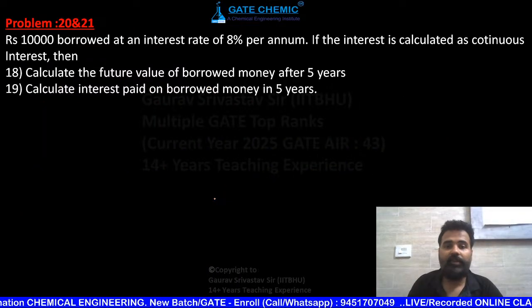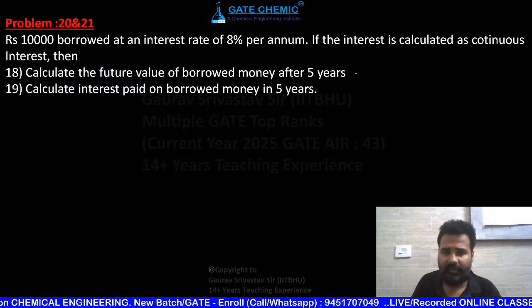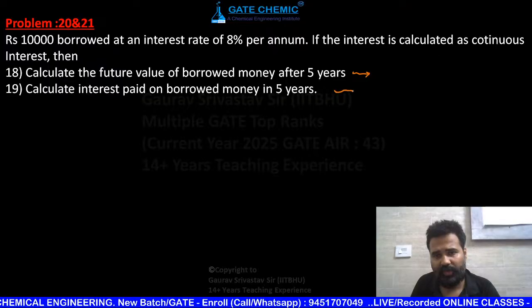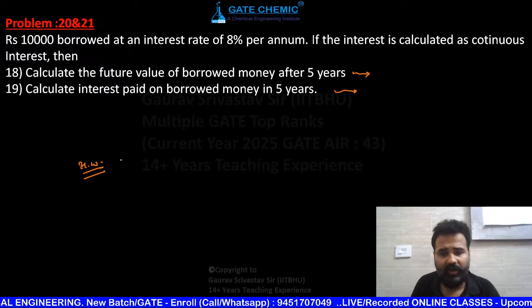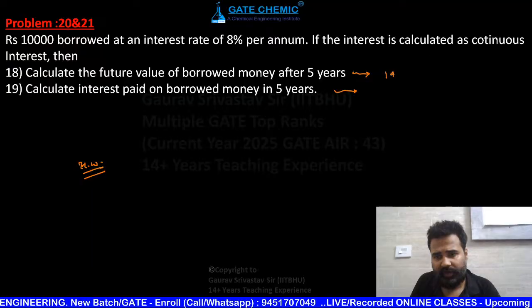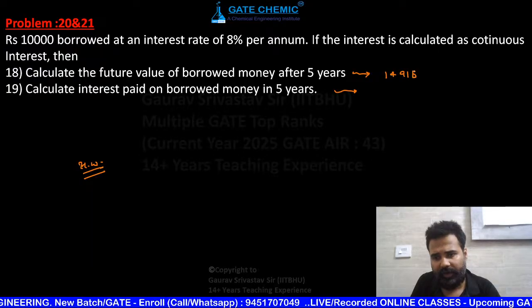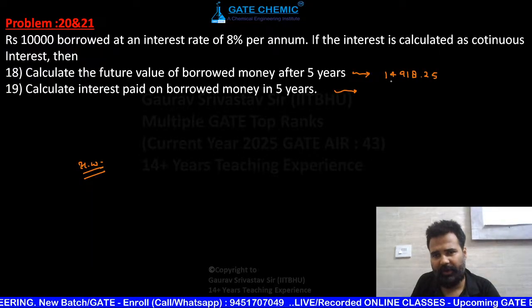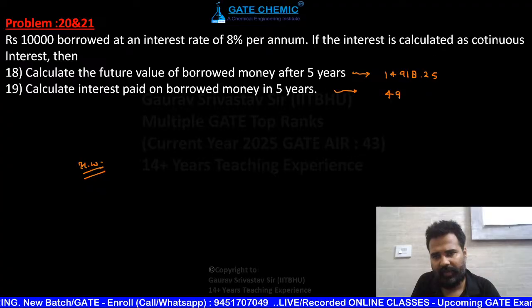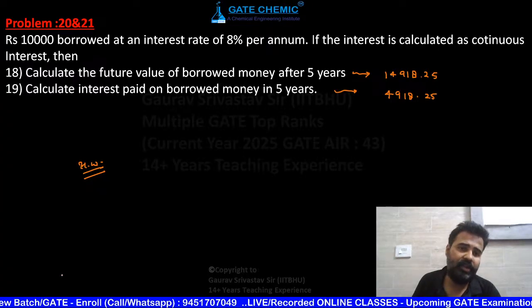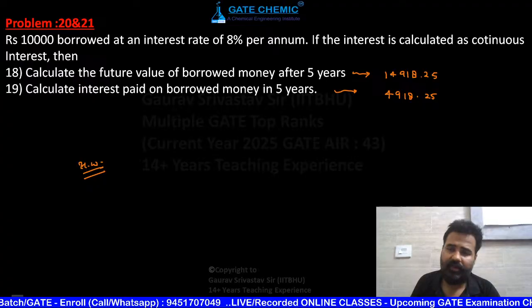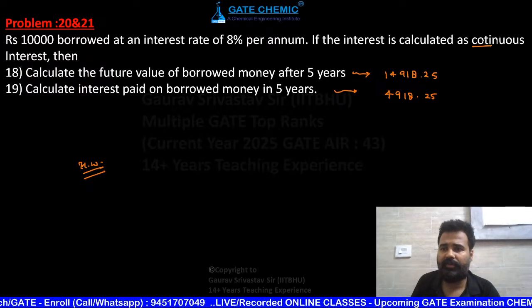So it is also your homework, just a formula based question. So homework, I am giving you the answer. It's 1491, 8.25, a formula based question. So I'm not going to invest time in the live class. You just have to use F equals P e raised to power in, continuous.